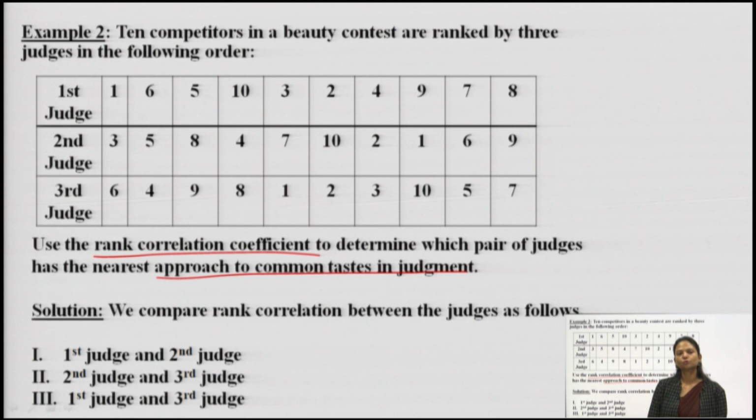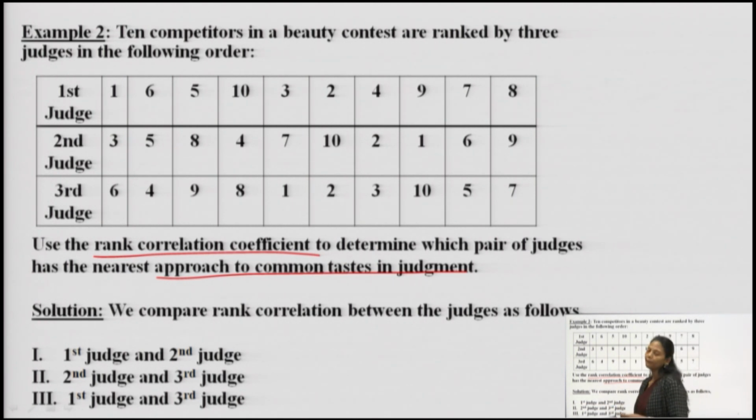What we are supposed to do is, first of all, find out the rank correlation between the first and the second judge, second and third judge, and then the first and the third judge, or we can say third and first judge, because we are supposed to find out the relationship of ranks given by judge 1 and judge 2, judge 2 and judge 3, and judge 3 and judge 1.